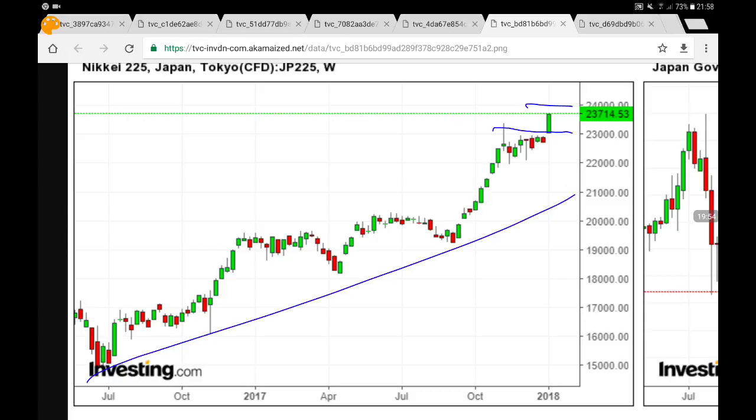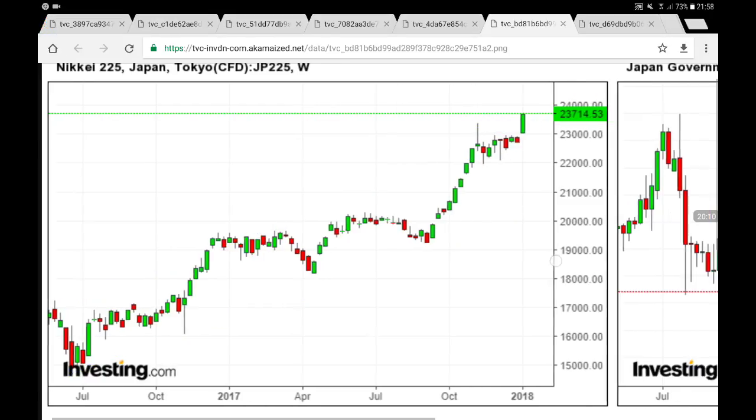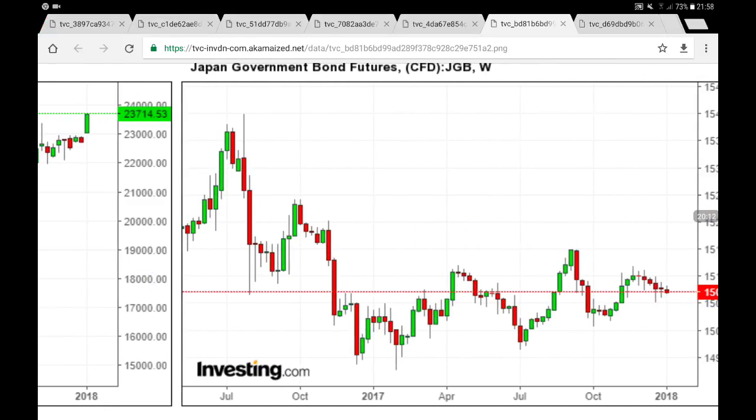So that's it, 2018, still bullish on equities. You see over here we are uptrending, and that's clear, okay, uptrending. But take a look here, we are at the resistance level, so pay close attention. But we remain very, very bullish, okay. So that's it. Now let's move on, and over here that's your JGB, that's your Japan government bonds, and we are also uptrending over here.